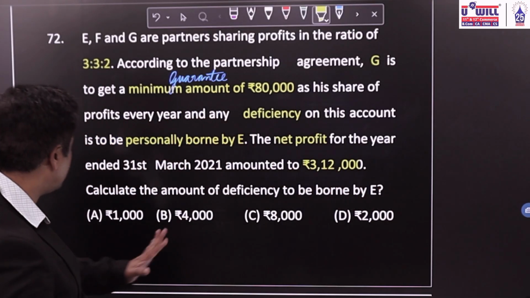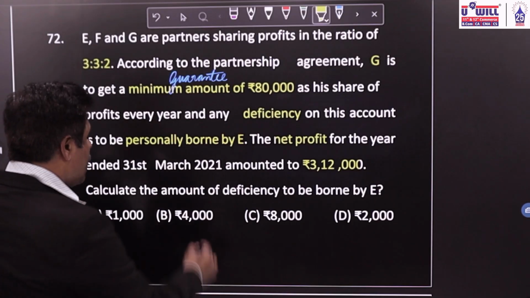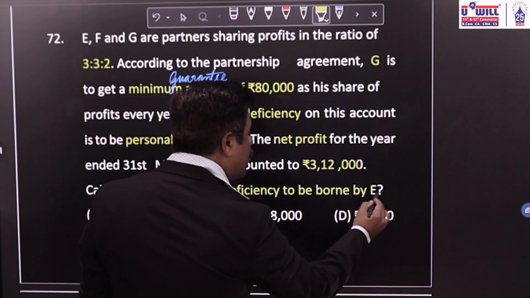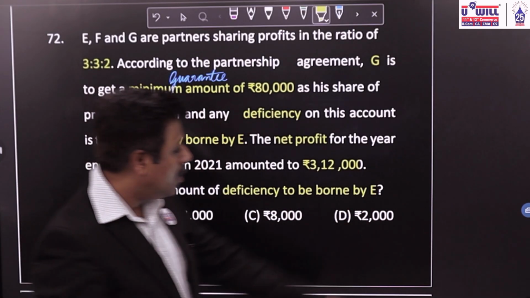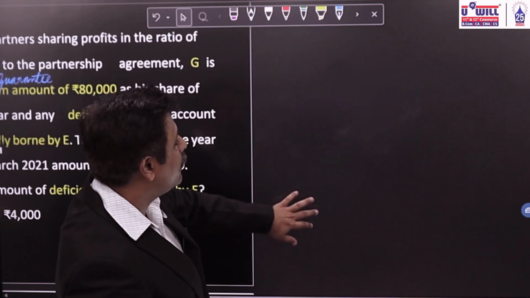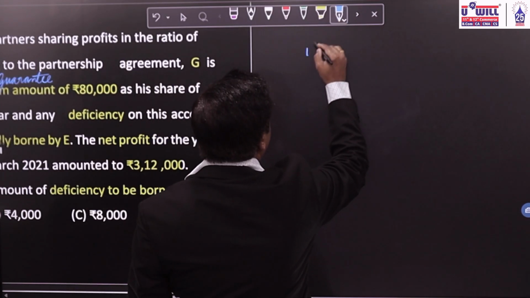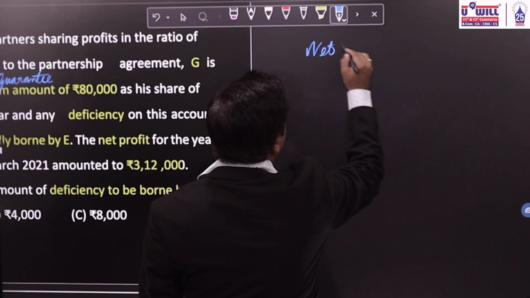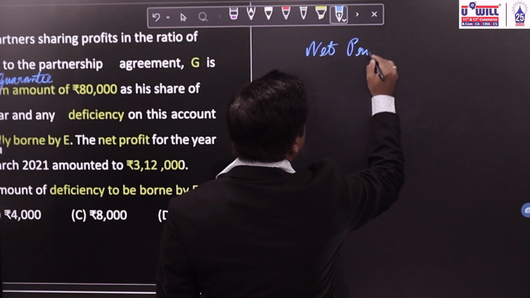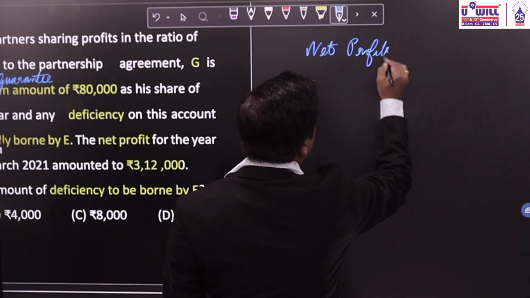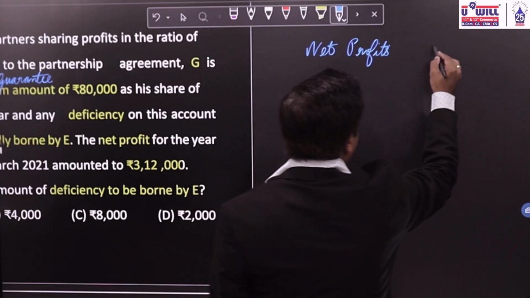Now what is the main question asked? Calculate the amount of deficiency to be borne by E. So we'll have to solve it entirely. Very first of all, what are the net profits? The net profits are equal to 3,12,000.